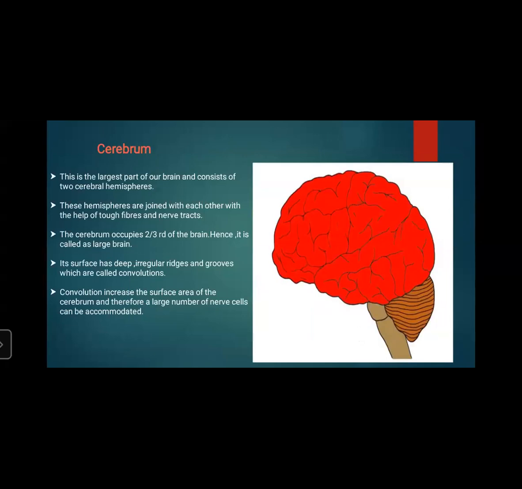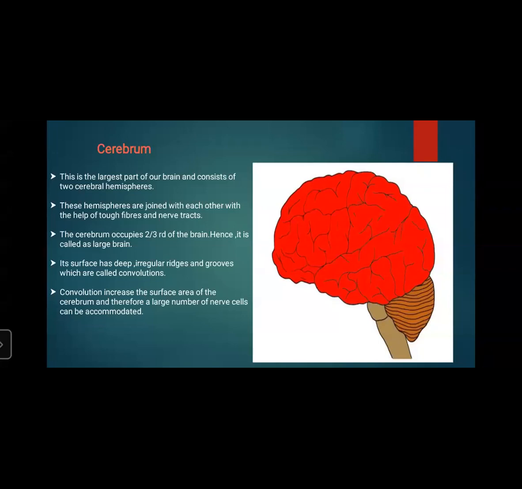Now we know the central, the brain, they have three types of cells: sensory neurons, motor neurons, and association neurons. Our nervous system consists of the central nervous system, peripheral nervous system, and autonomic nervous system. The central nervous system consists of the brain and spinal cord. In that, we have already learned about the brain, that it consists of three parts: cerebrum, cerebellum, and medulla oblongata. Again, we have learned that the left brain controls the right side, and the right brain controls the left side. And now the structure of the brain.